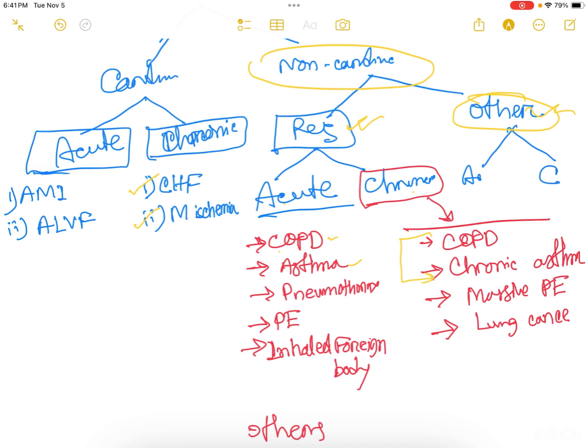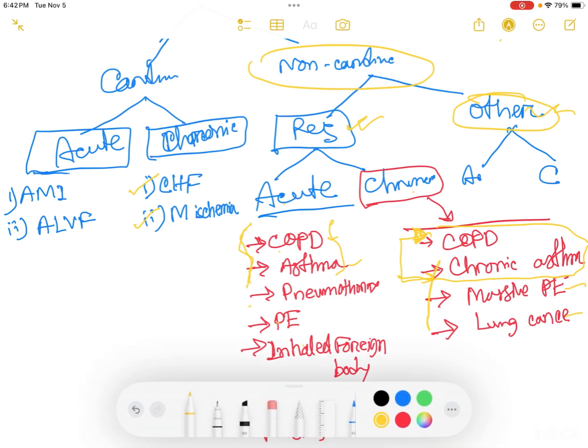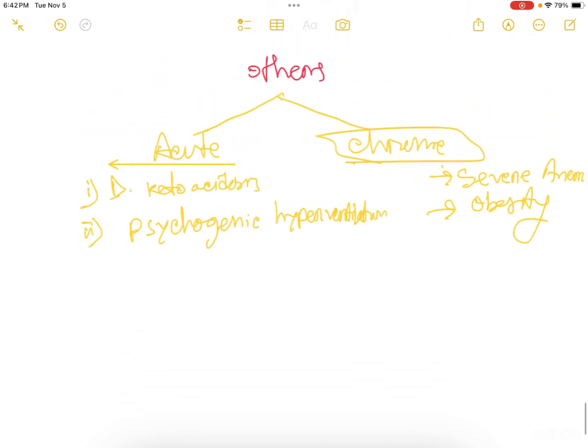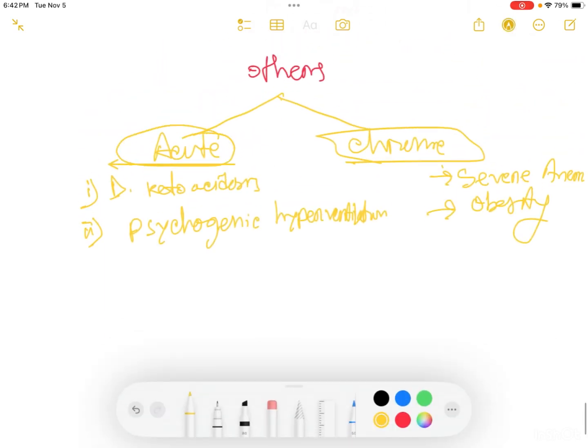These are also the causes of chronic respiratory disease, but not acute: pneumothorax, then pulmonary embolism, inhaled foreign body. Chronic causes include also massive pleural effusion and lung cancer. Other causes include acute and chronic states. Acute states include diabetic ketoacidosis, psychogenic hyperventilation, and chronic causes are severe anemia and obesity.